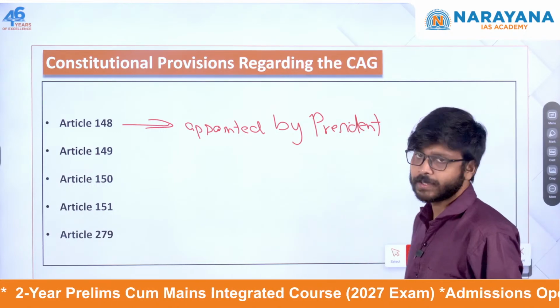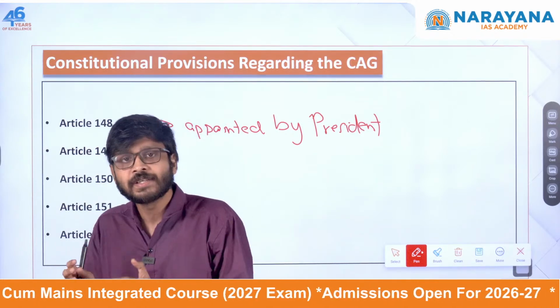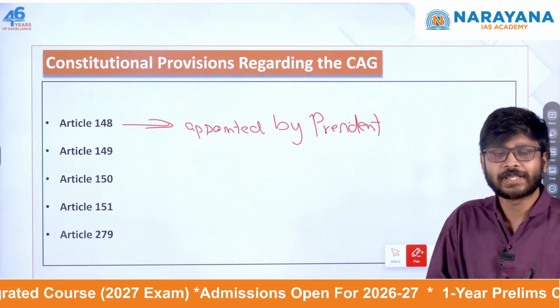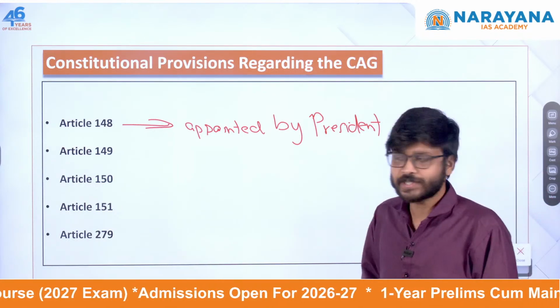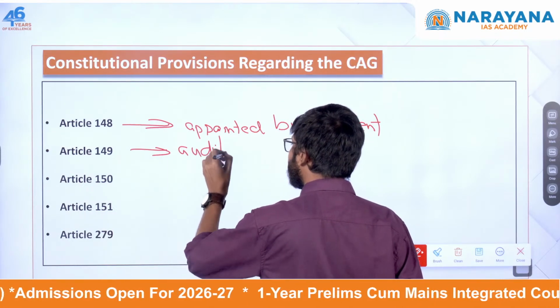According to Article 149, CAG audits the government accounts, both state government as well as central government accounts. So that is mentioned in Article 149.